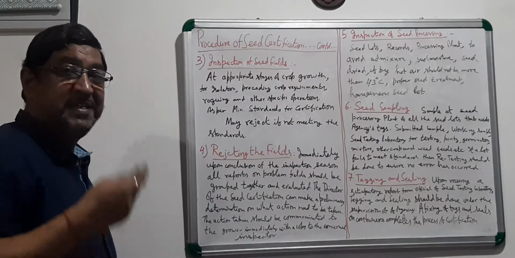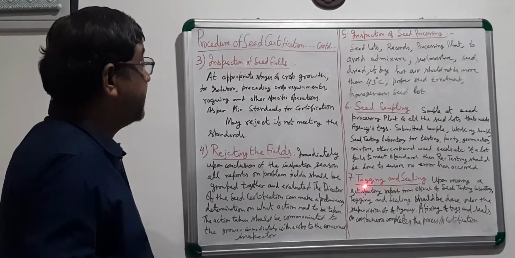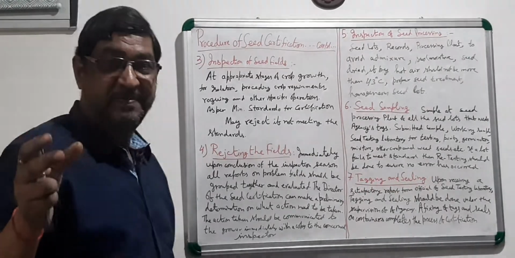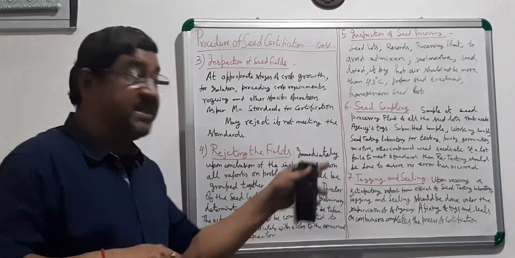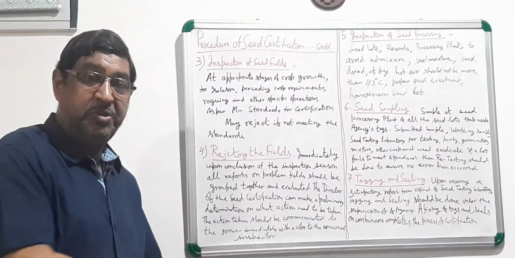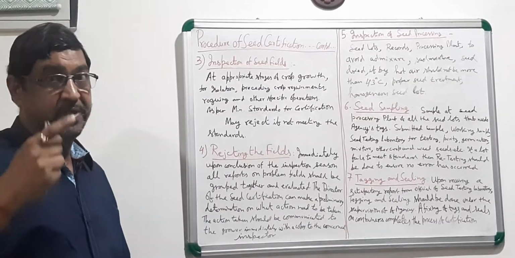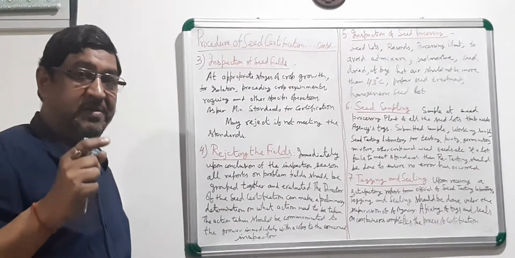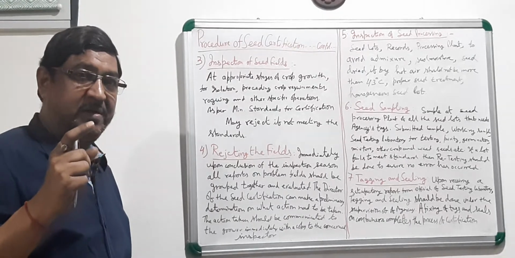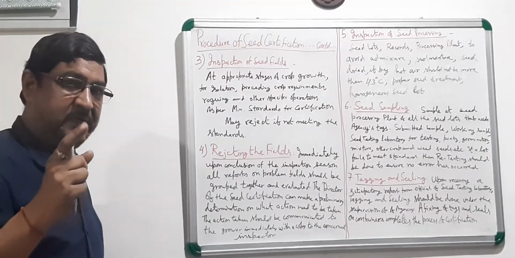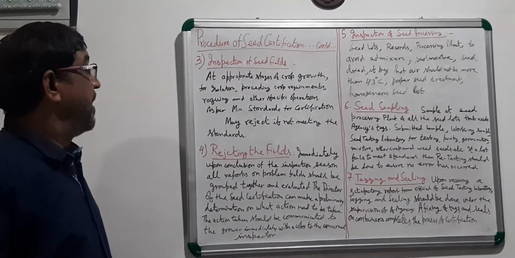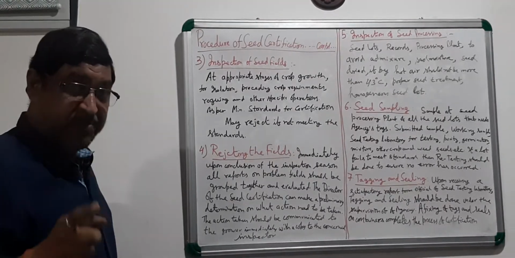Once it is passing, then tagging and sealing. The seed testing laboratory has to give the report to the concerned seed officer, the seed certification inspector, as you call.